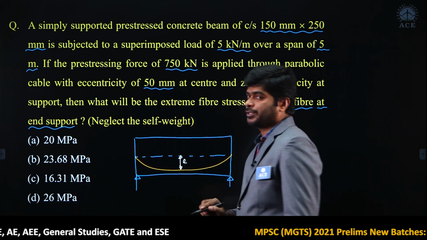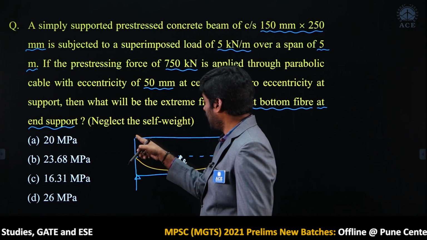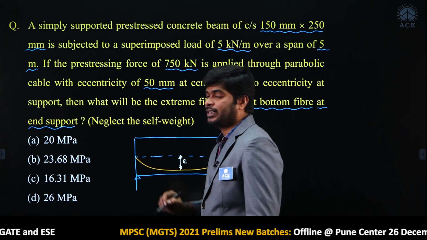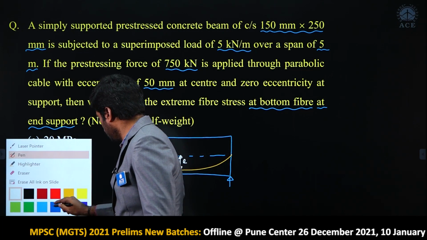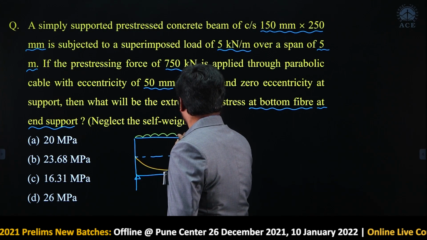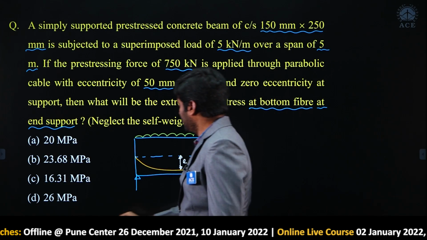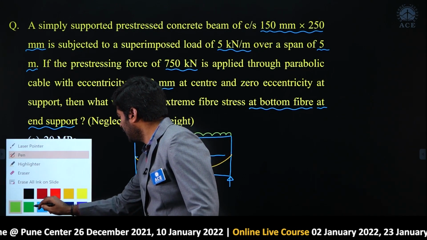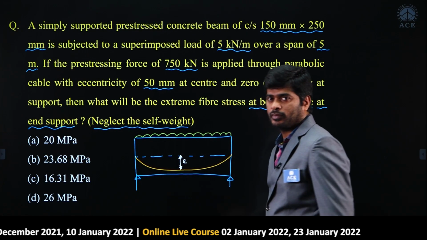They are asking to find out the stress at the support at the bottom fiber. Now, this beam is subjected to a uniformly distributed load, and very clearly it is given in the question to neglect the self weight of the beam.